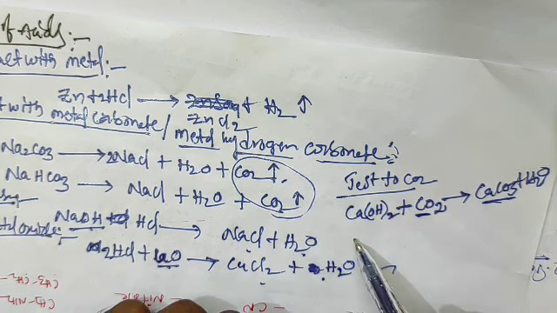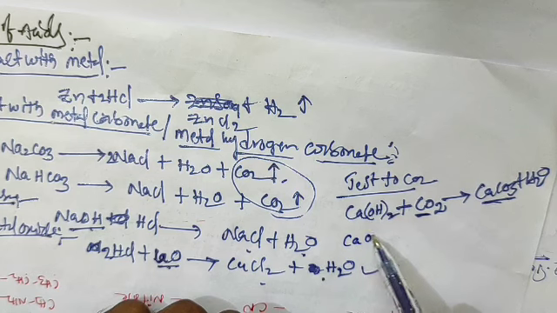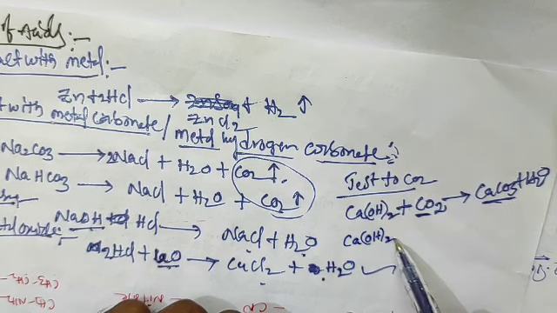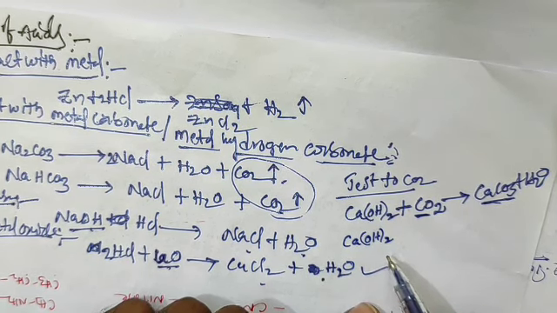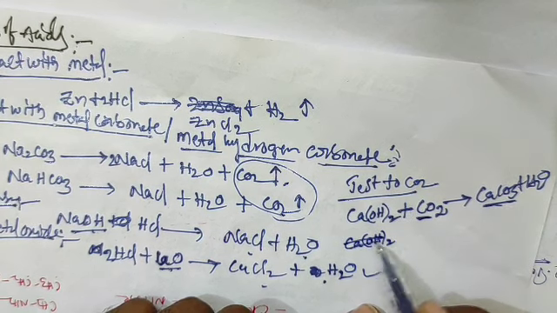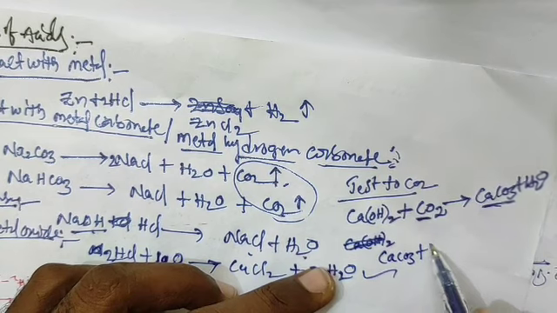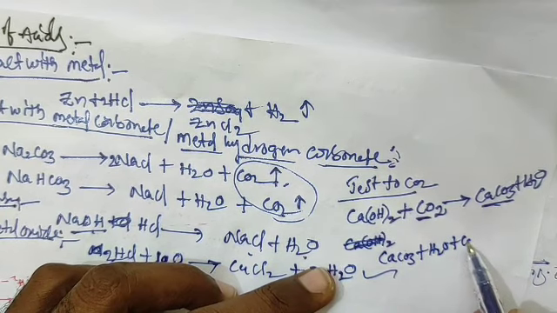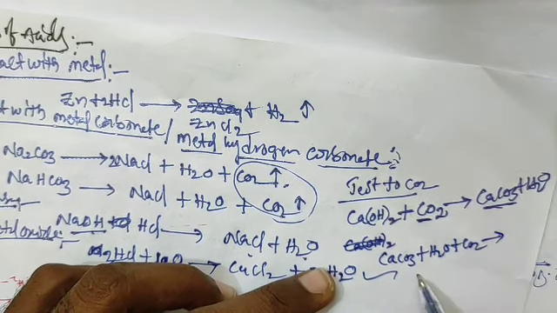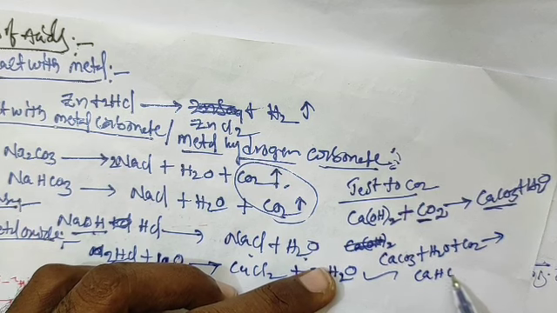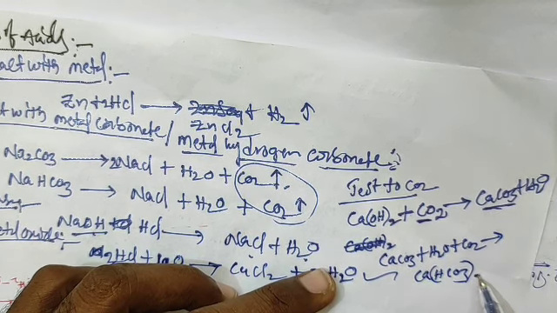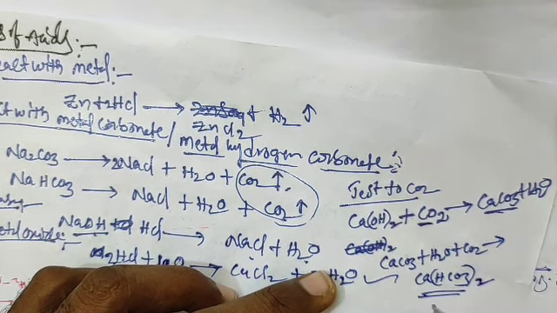Next, if we pass excess gas through Ca(OH)2, the reaction is CaCO3 plus H2O, and with excess CO2 passed, we will get Ca(HCO3)2, calcium hydrogen carbonate. This is a clear liquid.